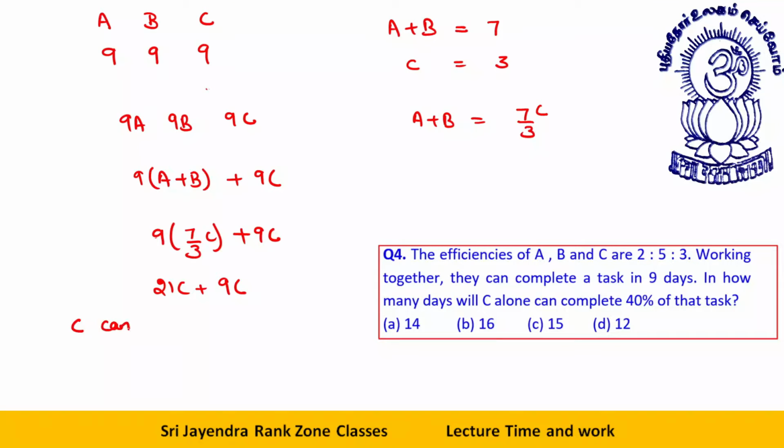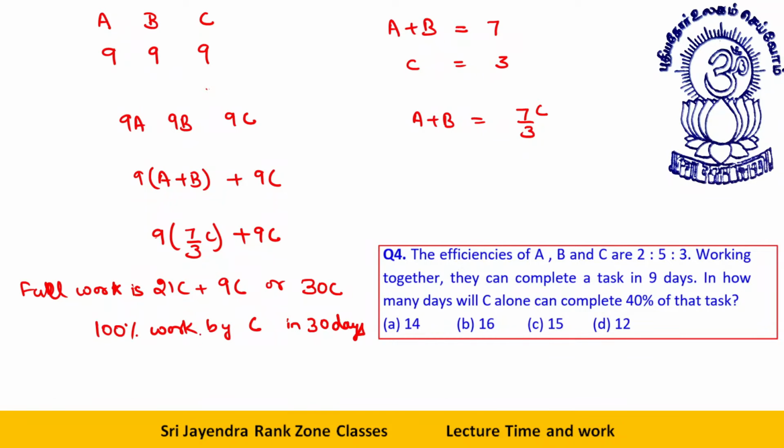C can do 100% work. This is full work by C. So the full work is 21C plus 9C, that is 30C. 100% work by C in 30 days.